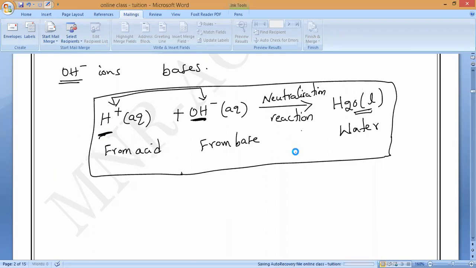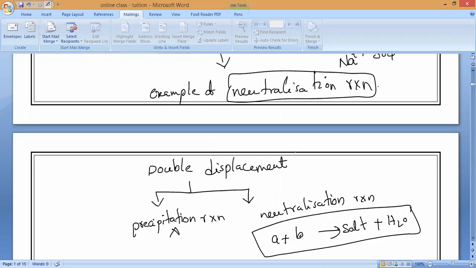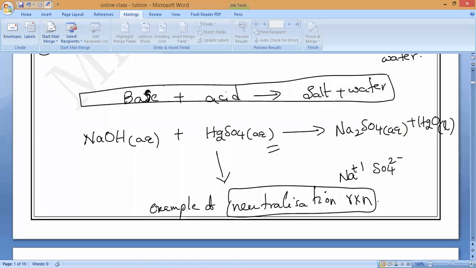Suppose this is the reaction. Here sodium is present, here sulfate is present. These two form the salt. Here OH is present and here hydrogen is present. These two form water. This is ion formation. And this is not even a balanced equation.